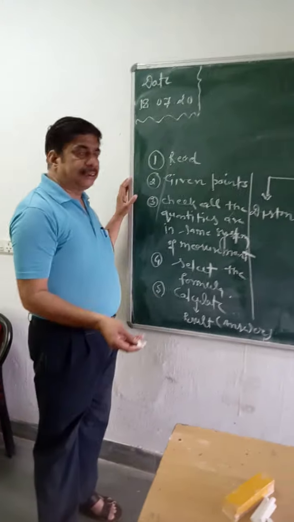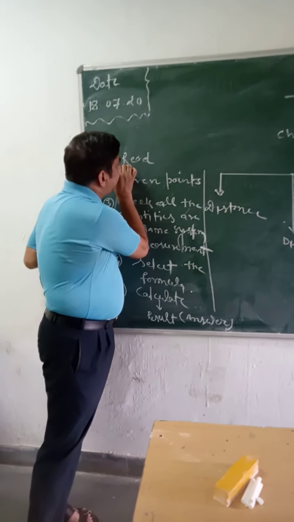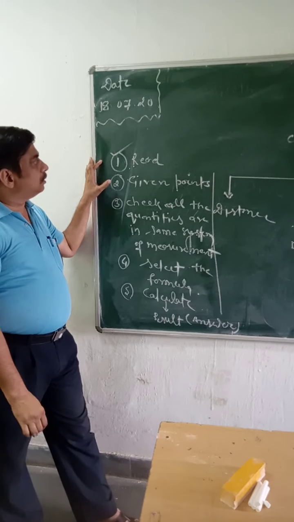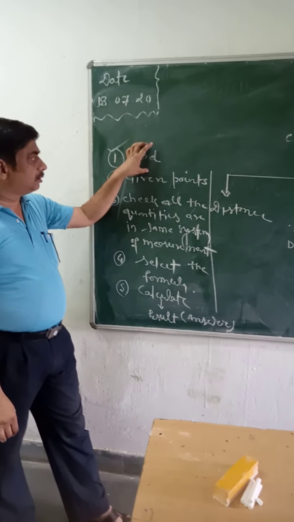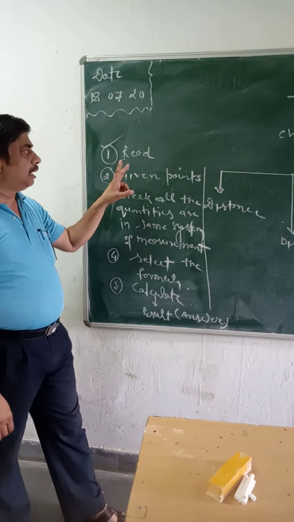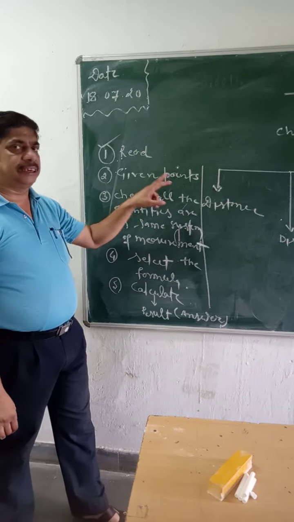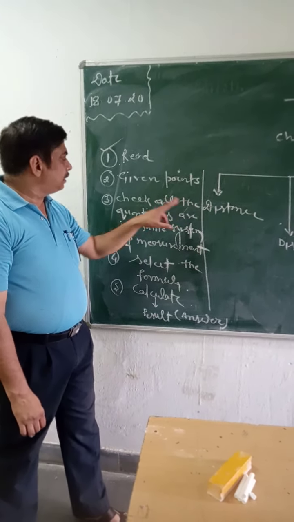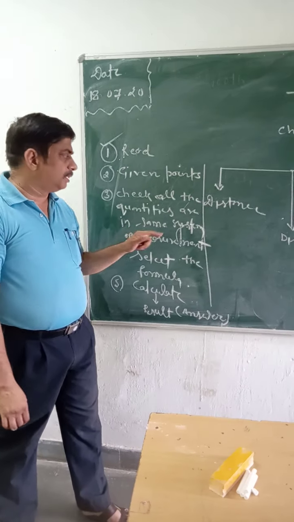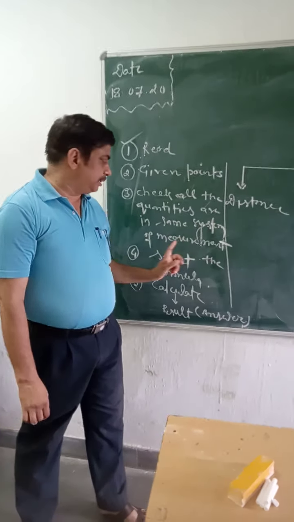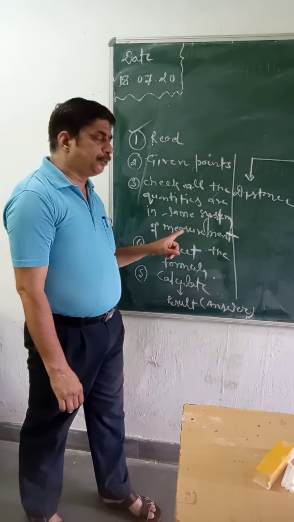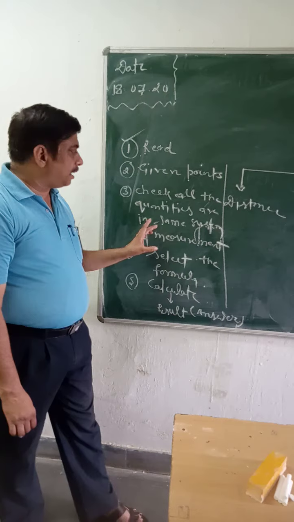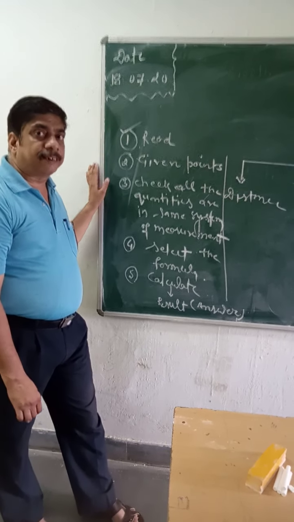And here, let me repeat. First, whatever numerical is given, you must read that question 2 or 3 times. After reading, note down the given points, what points are given, and check all the quantities, whatever is given, are in the same system of measurement. This is a very important point, need to take care. Here check all the quantities are in the same system of measurement or not.